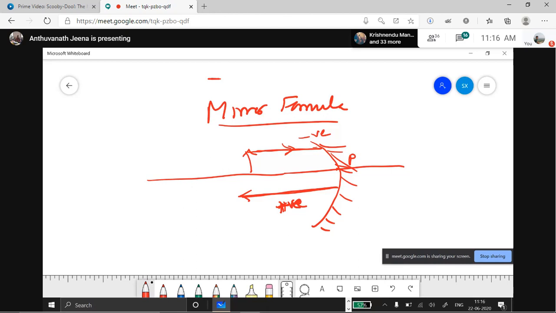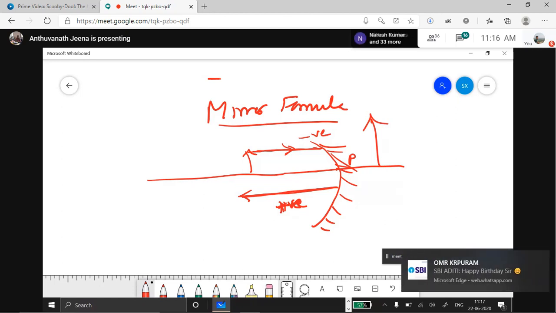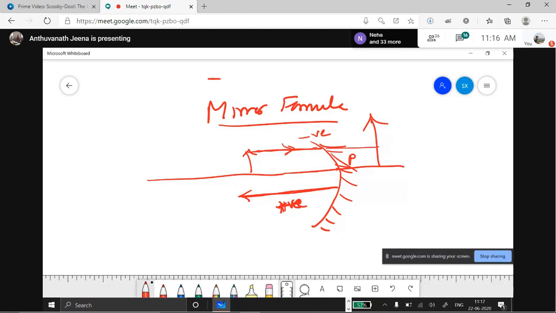When you take it towards the direction, suppose the image is this side, behind the mirror. When will the image be this side behind the mirror? When it is virtual. When the object is between P and F, the image is virtual. That time you are going towards the same direction, and it will be positive. So for virtual images, we get a positive value.